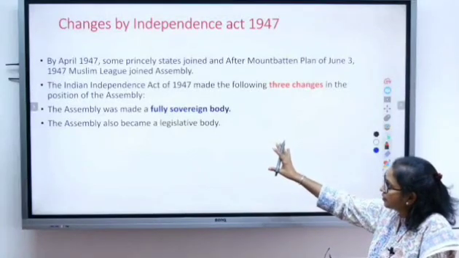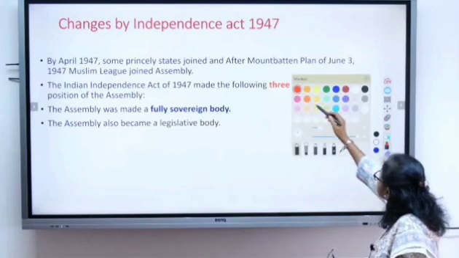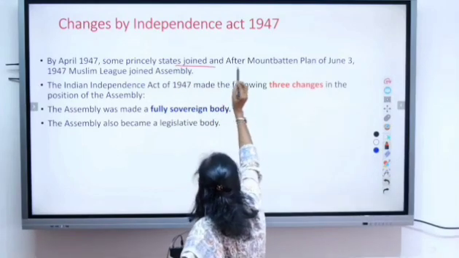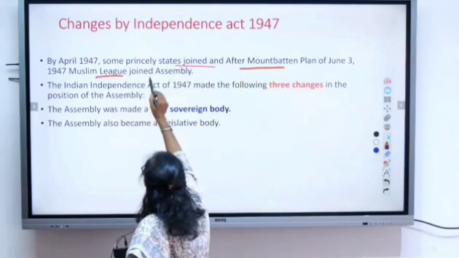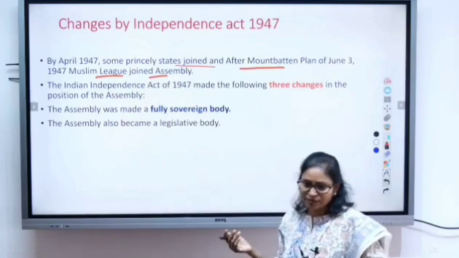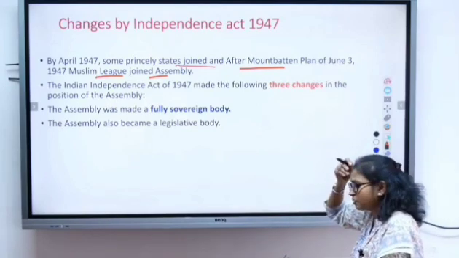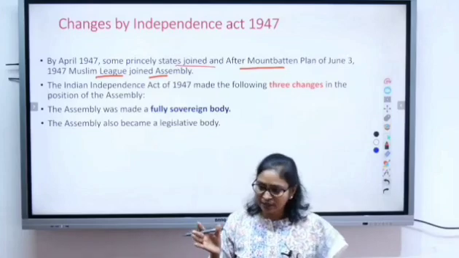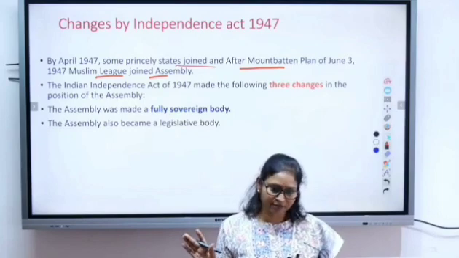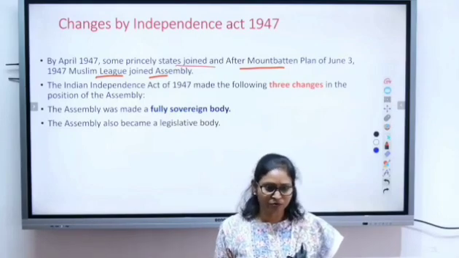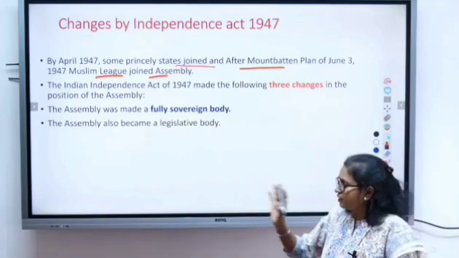What changes did it make? The princely states joined, and after the Mountbatten Plan, the Muslim League joined the assembly. They told themselves, okay, anyway we are getting the partitions, so they joined, right? And then the princely states also joined, because the Mountbatten Plan was that the princely states would either join India or Pakistan, no independence. So they came to know that either we have to be with India or Pakistan, so we have to join. So they joined it, right?